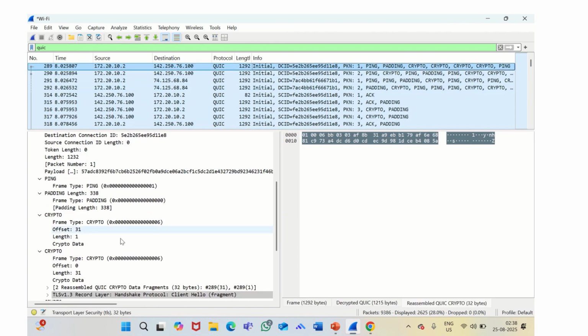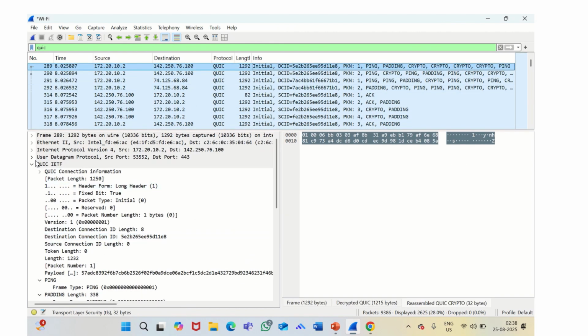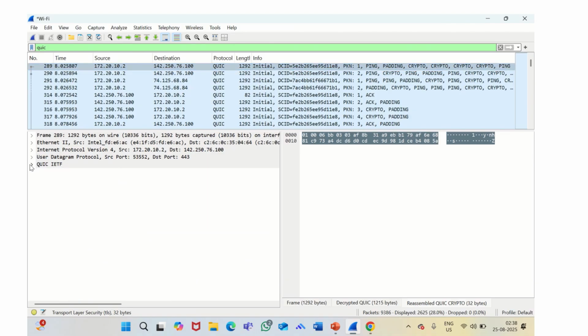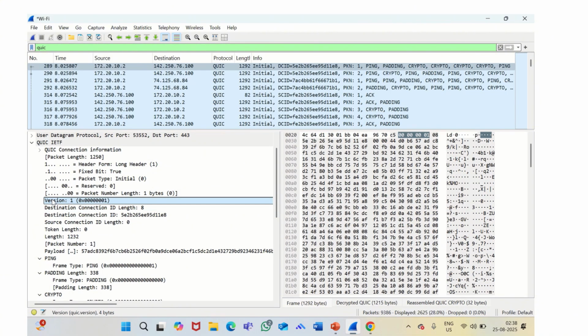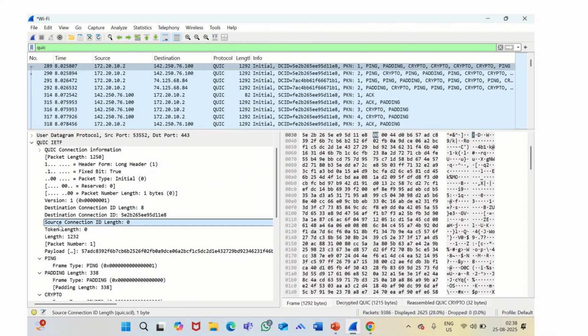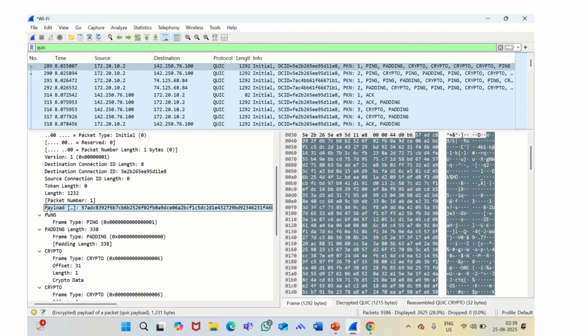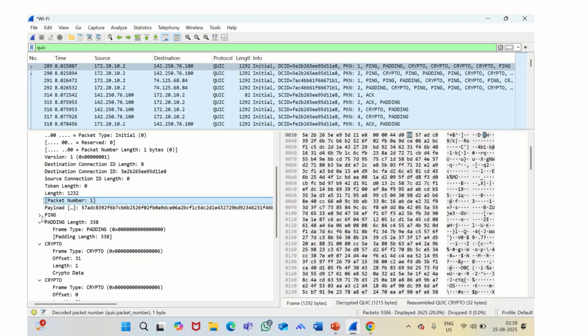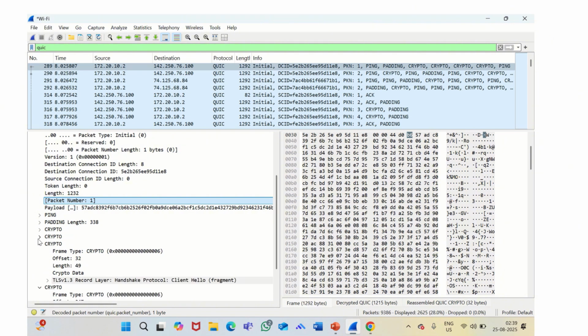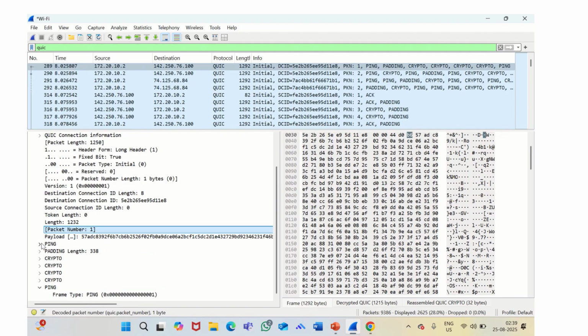If we want to, we can analyze this packet by opening all these navigation bars here. We can see the version of the QUIC packet, the destination and source connection IDs, the payload, and a packet number. This packet number helps to stop fingerprinting, and it provides much more encryption. Right here, ping, padding, and crypto all represent the frames of a QUIC packet.